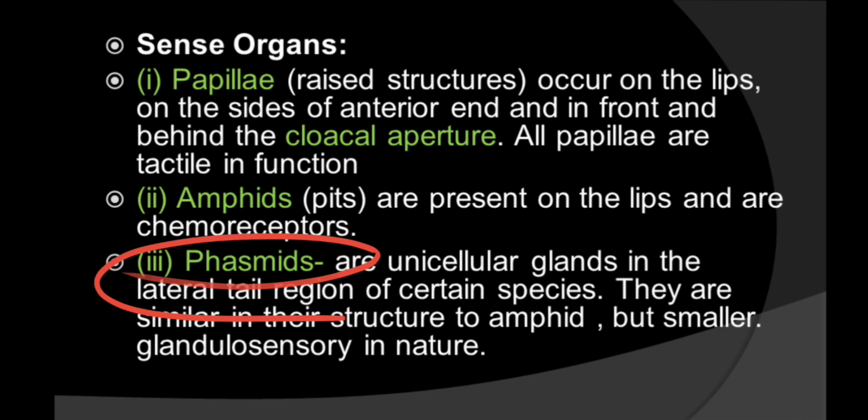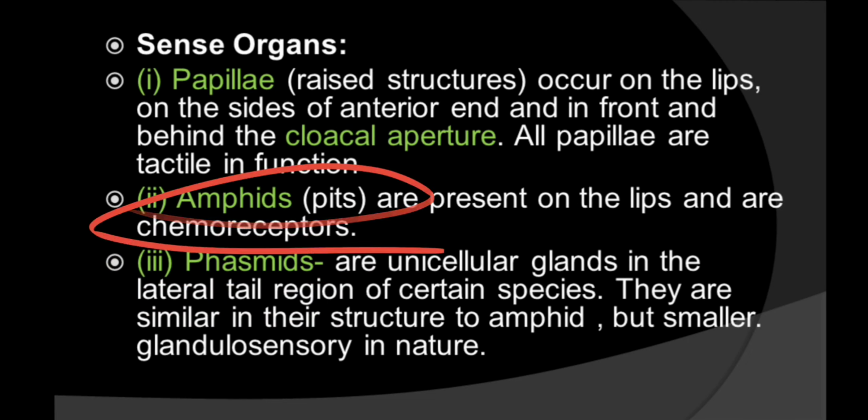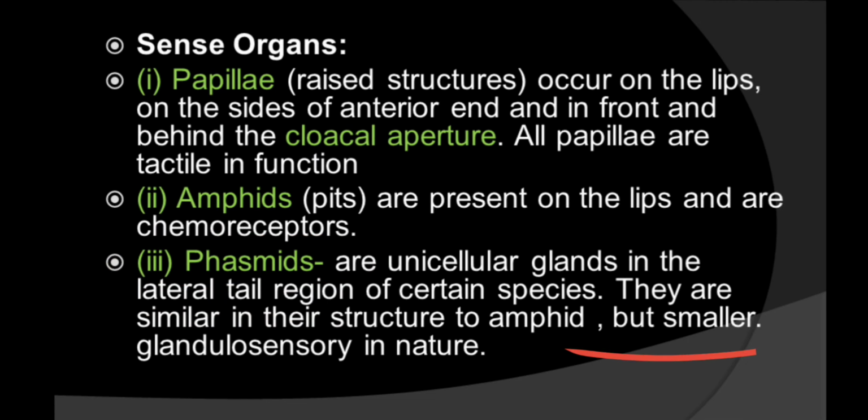Phasmids are similar to amphids but smaller in structure, and they are glandulosensory in nature, meaning they act as a gland as well as a sensory organ. They secrete enzymes or hormones as well as act as a sense organ. So the phasmids are glandulosensory in nature.